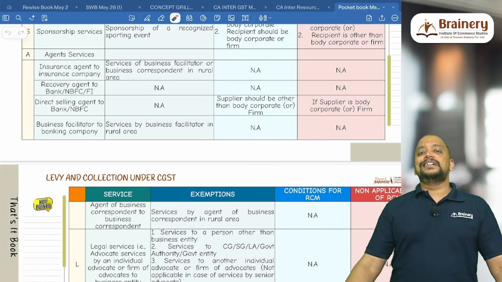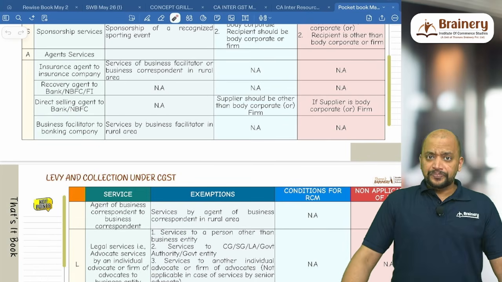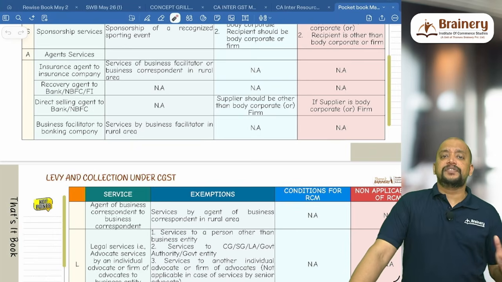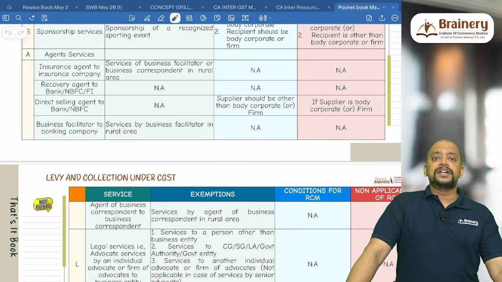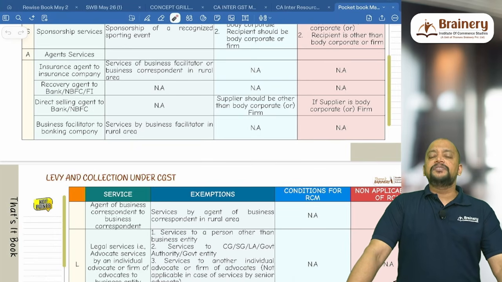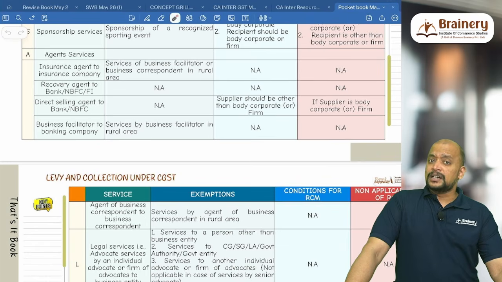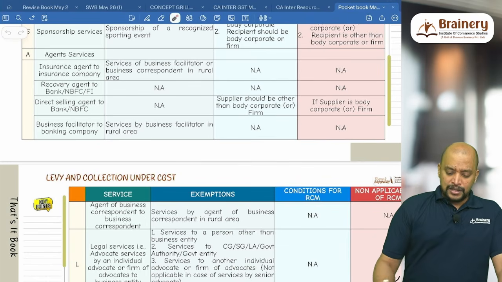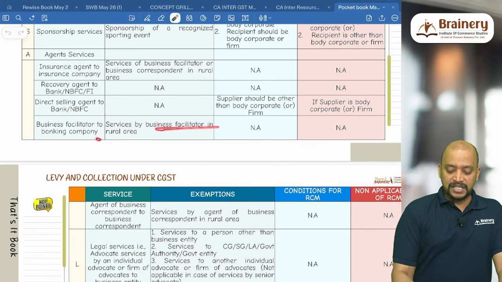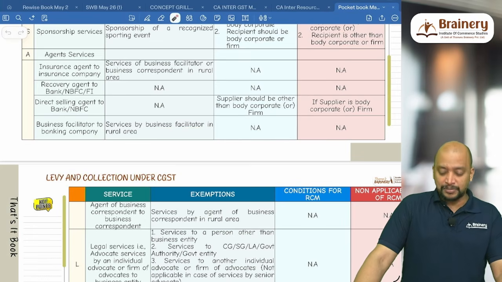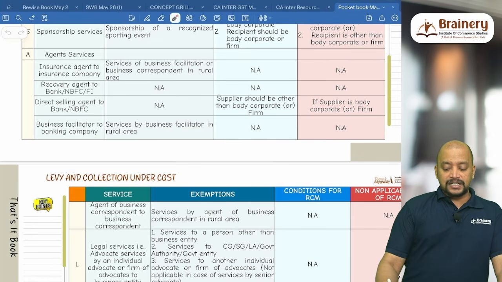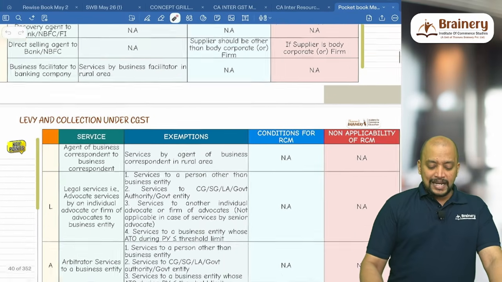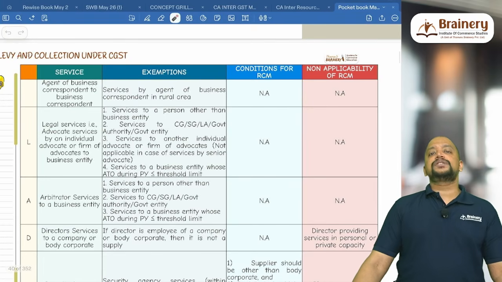Then business facilitator. Business facilitator will do the remittance activities for the bank. So business facilitator provides services to the banking company. If they are working in rural area, the commission that they are earning will be exempted. So services by business facilitator in rural area is exempted, and we don't have any condition for RCM or non-applicability of RCM.